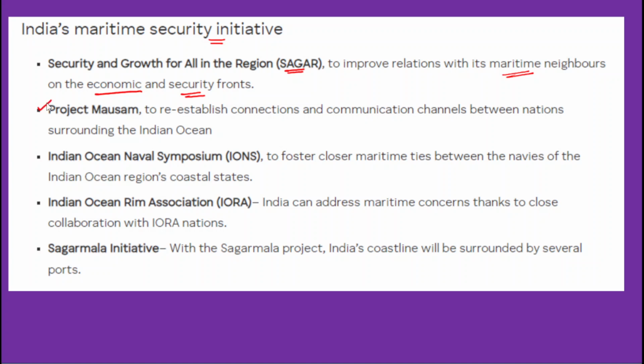So what does Project Mausam mean? It is aimed at re-establishing connections and communication channels between the nations which surround the Indian Ocean. After that, India has also launched the Indian Ocean Naval Symposium. The Indian Ocean Naval Symposium generally connects all the littoral states in the Indian Ocean, all the navies of the littoral states, so that they can cooperate and collaborate on maritime issues.